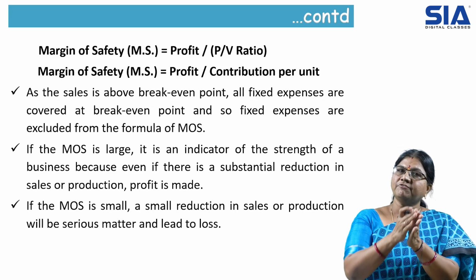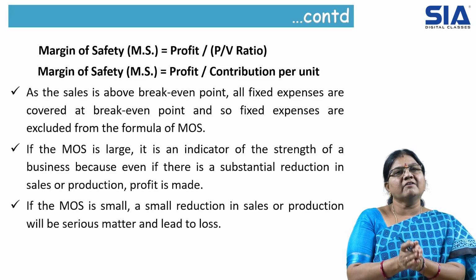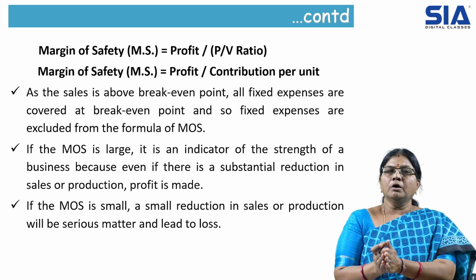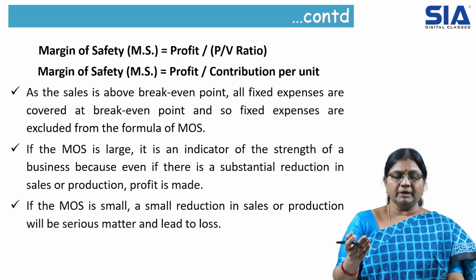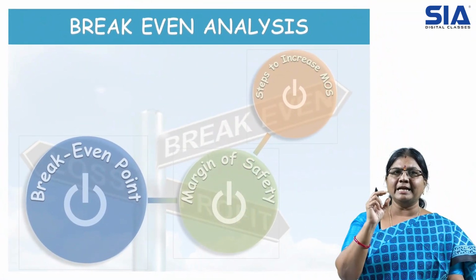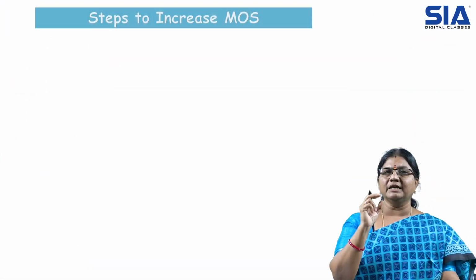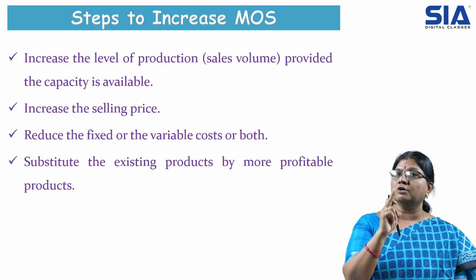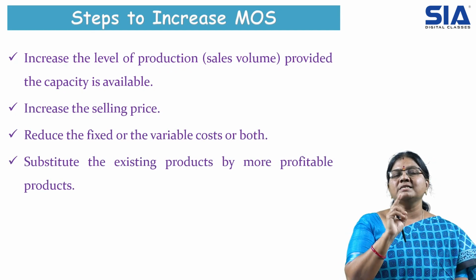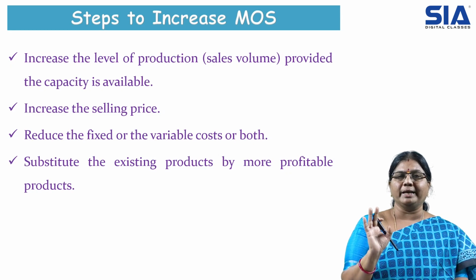When the margin of safety is low, it indicates that our business is weak. So always the margin of safety should be higher, so that even if there is a slight reduction in production or sales, we can still make the profit. But when the margin of safety is lower, it indicates that our business is weak.